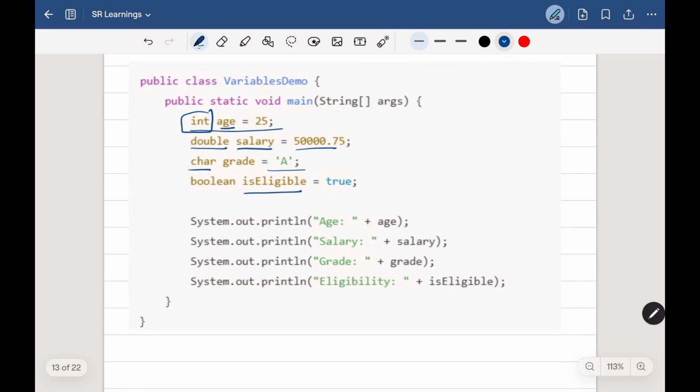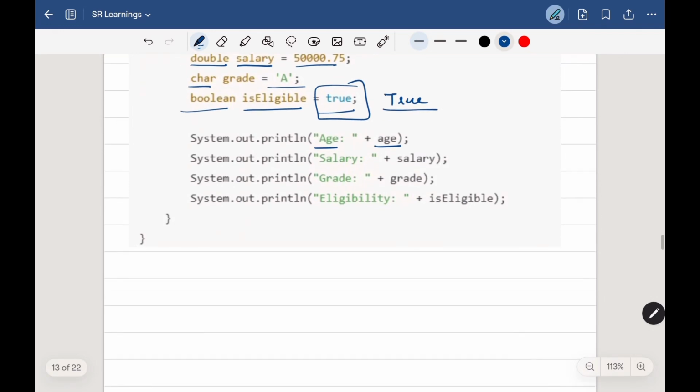And another thing: if we have to know whether someone is eligible or something is possible, on that time we will be having only a yes or no answer, right? So for that type we can go with a Boolean data type, and for the value we can go with true or false. You can give either true or false. In programming both will work. It simply takes it as 1 or 0 only. So here I am printing all those values.